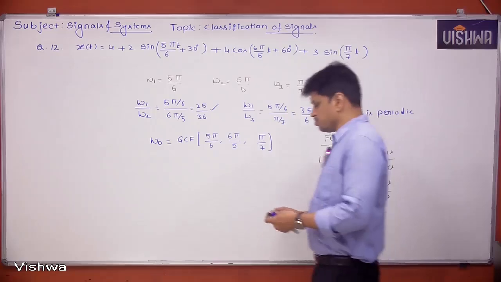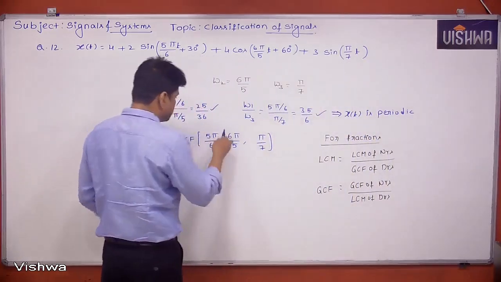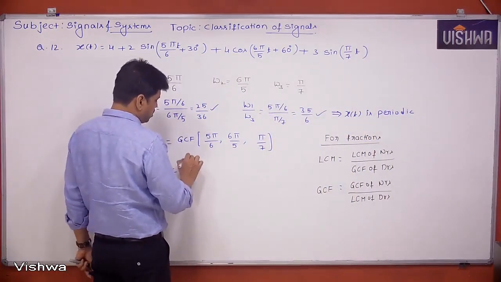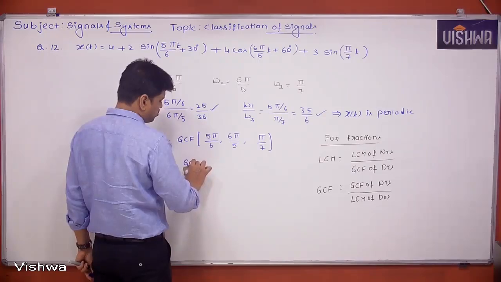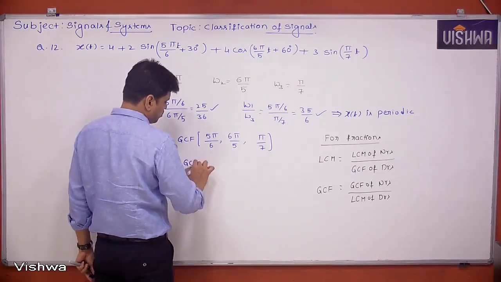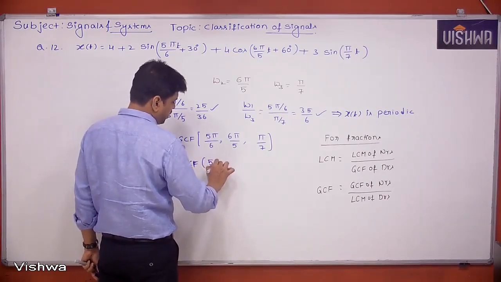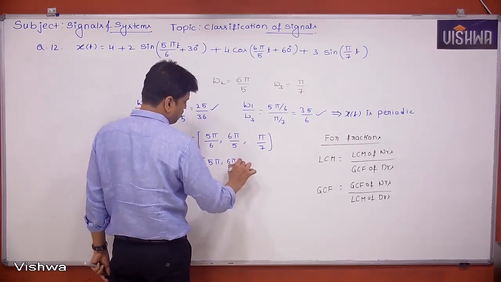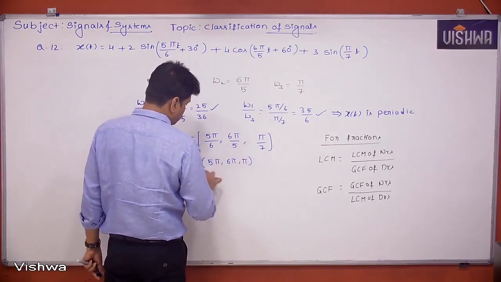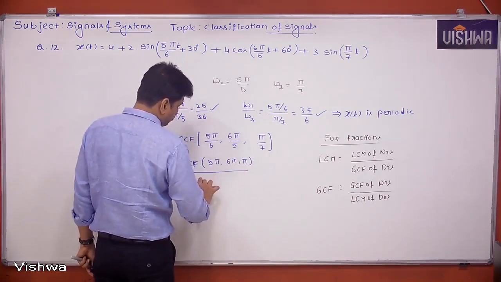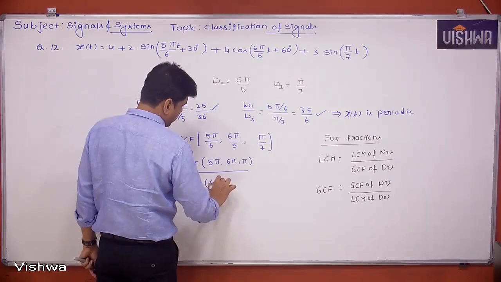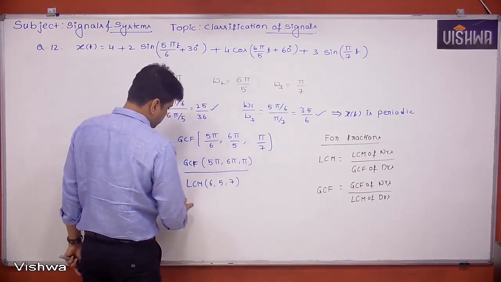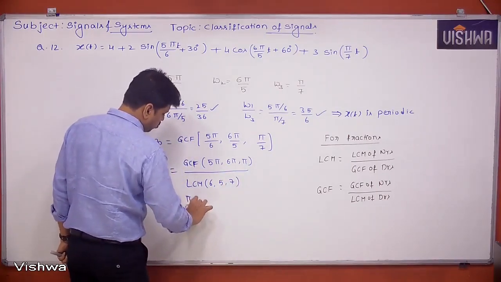So in that way, the GCF of these fractions is nothing but the GCF of the numerators, that is 5 pi, 6 pi, pi, divided by the LCM of 6, 5, 7. Which is nothing but pi by 210.